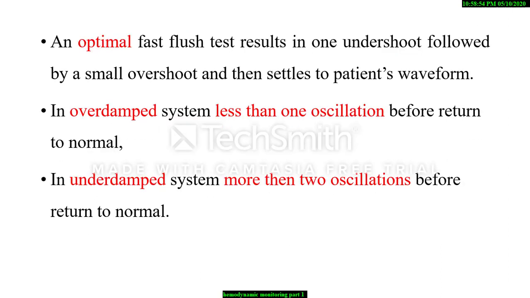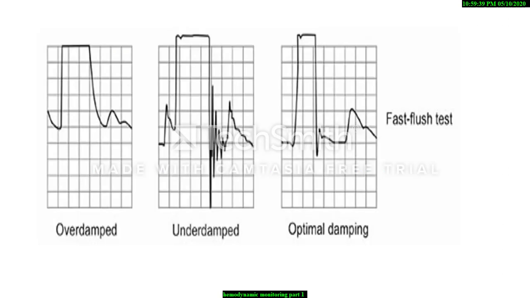An optimal fast flush test results in one undershoot followed by a small overshoot and then settles to the patient waveform. In optimal damping, there are 1 to 2 oscillations before return to normal. In an overdamped system, there is less than 1 oscillation before return to normal, and in an underdamped system, greater than 2 oscillations before return to normal. The fast flush test should be done for 1 to 2 seconds.